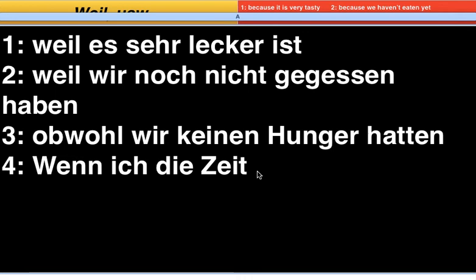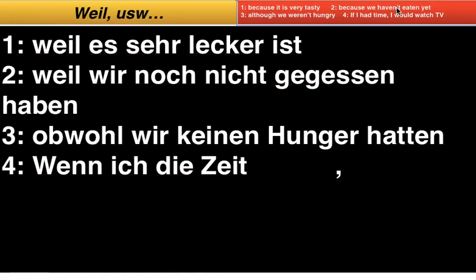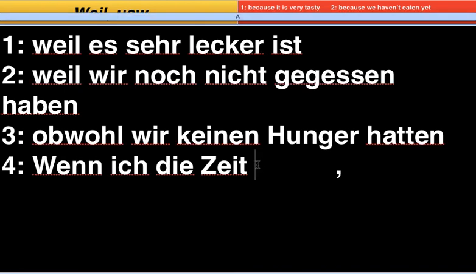And what we've got here is a comma. So that verb coming after wenn has to go in front of that comma. Now because it's conditional, it implies would have time. Wenn ich die Zeit hätte.